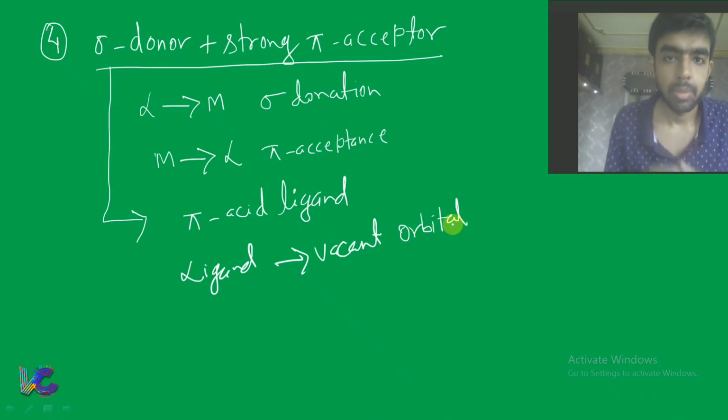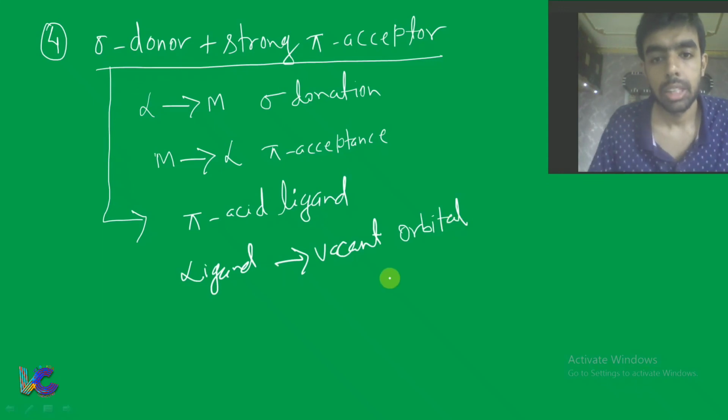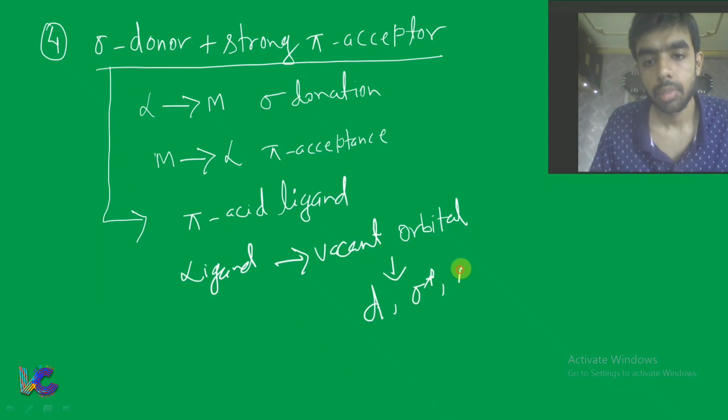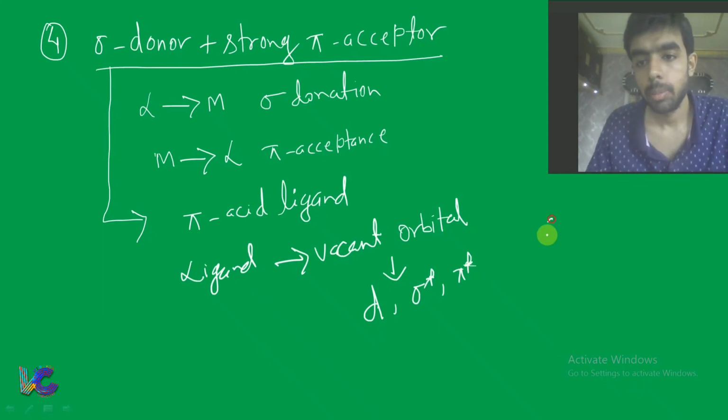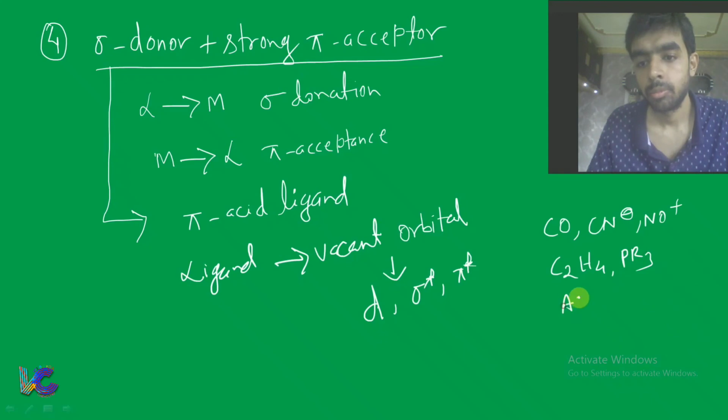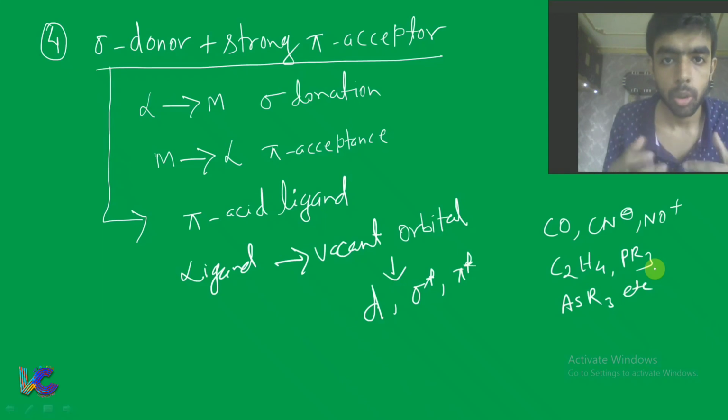Now these vacant orbital can be d orbital, can be sigma star, can be pi star. Fine. Okay. Now the example, you know the example: CO, CN minus, NO plus, C2H4, PR3, AsR3, like this. These are the example of sigma donor plus strong pi acceptor ligand.